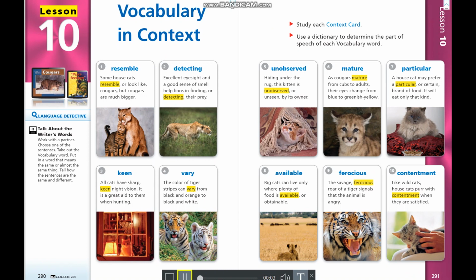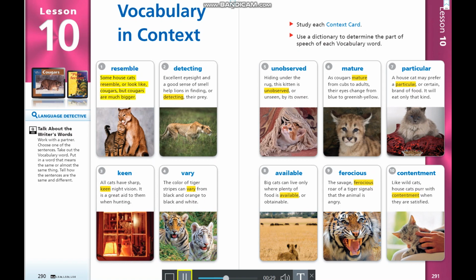Lesson 10. Language Detective. Talk about the writer's words. Work with a partner. Choose one of the sentences. Take out the vocabulary word. Put in a word that means the same or almost the same thing. Tell how the sentences are the same and different. Vocabulary in context. 1. Resemble.